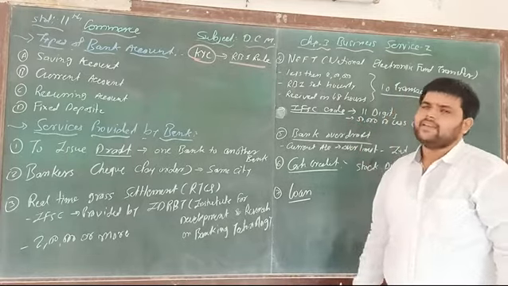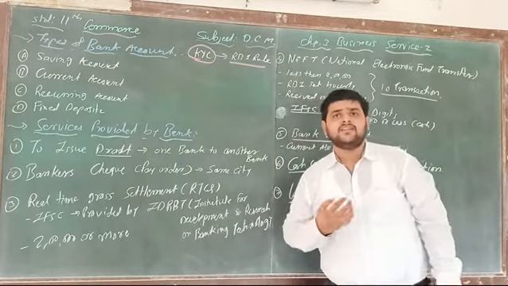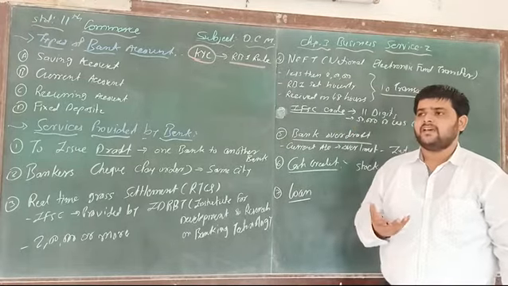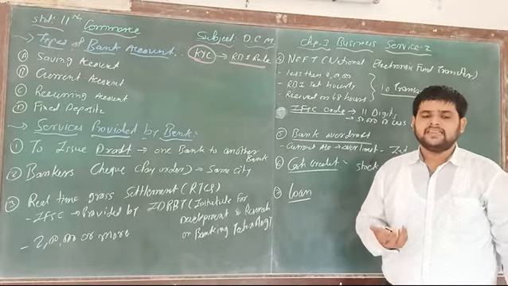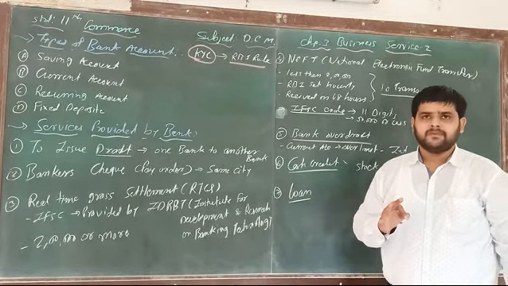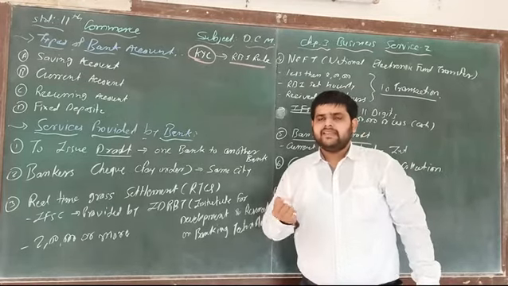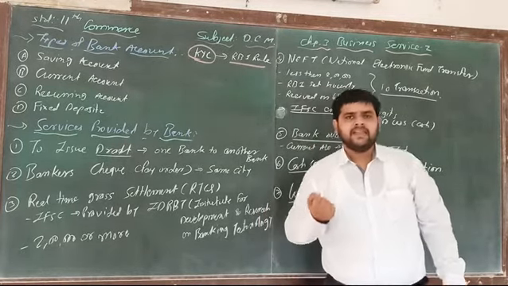Number one, saving account. As we discussed earlier, the Pradhan Mantri Jan Dhan Yojana was started in 2014-15. They are saying that every person should have their own account. Normally, people earning from the market do two things.